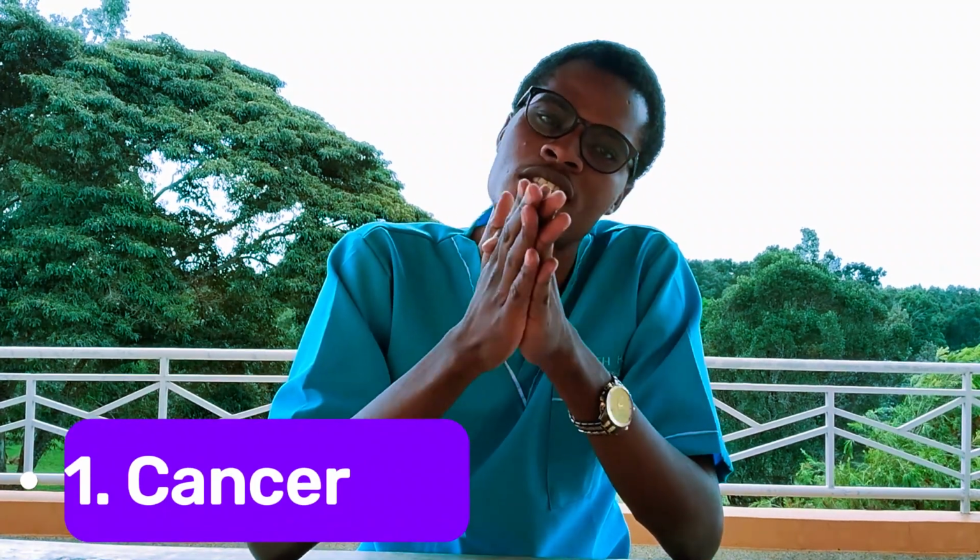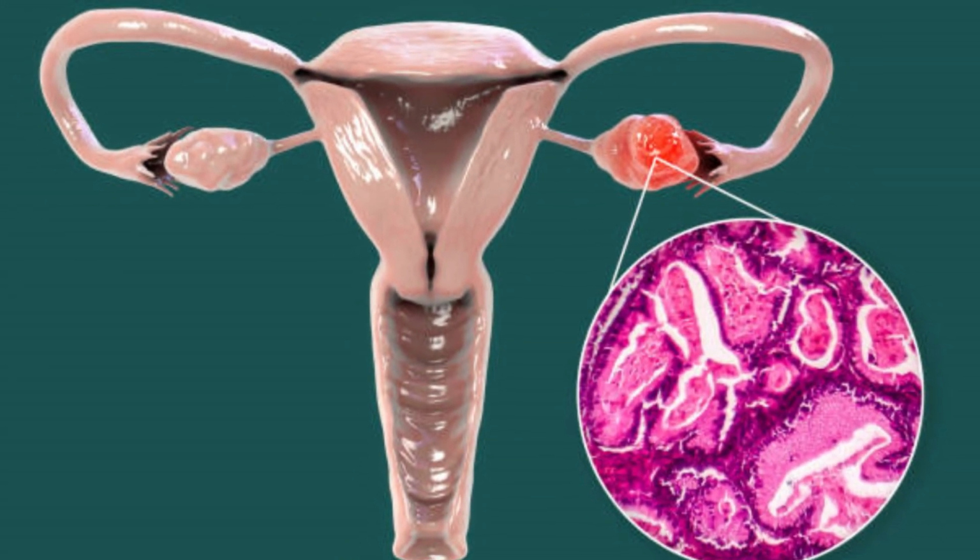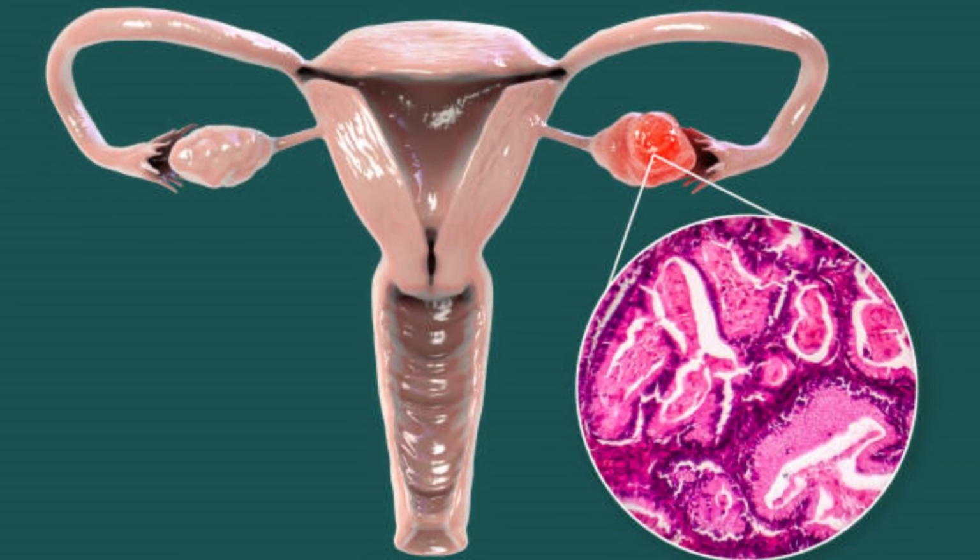Another possible complication is cancer. Endometriosis can predispose you to ovarian cancer. It increases the risk of ovarian cancer, or it can predispose you to what you call endometriosis associated adenocarcinoma.